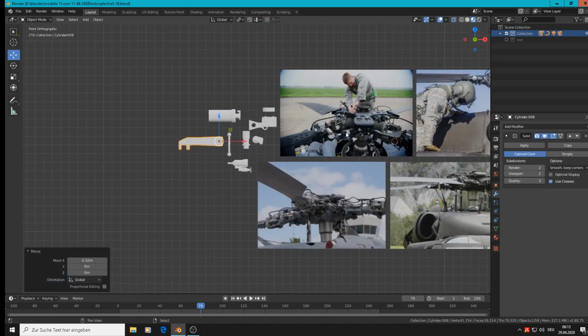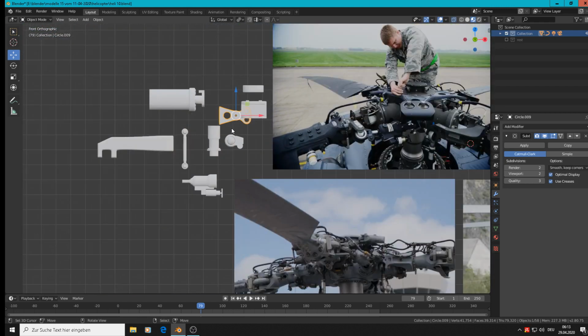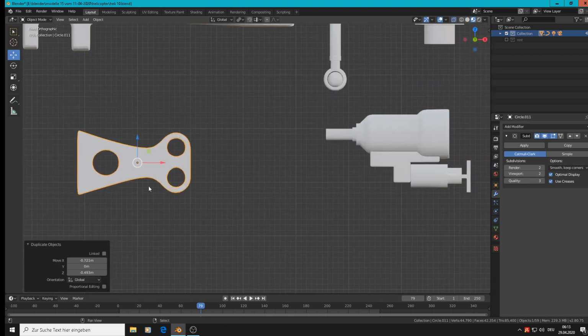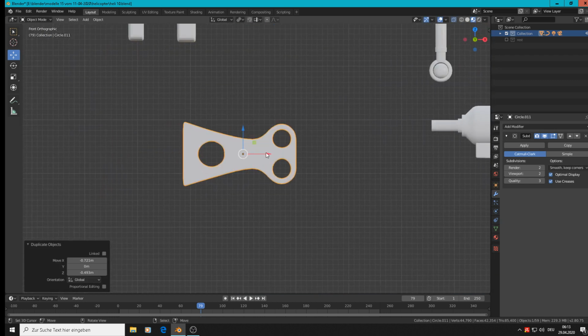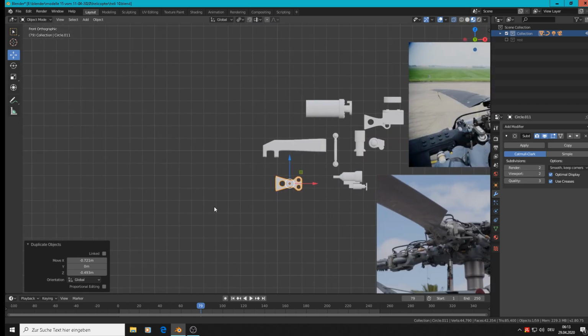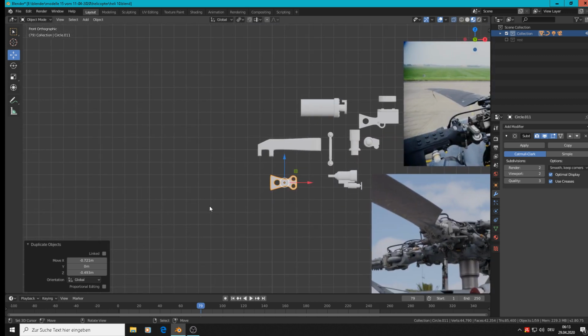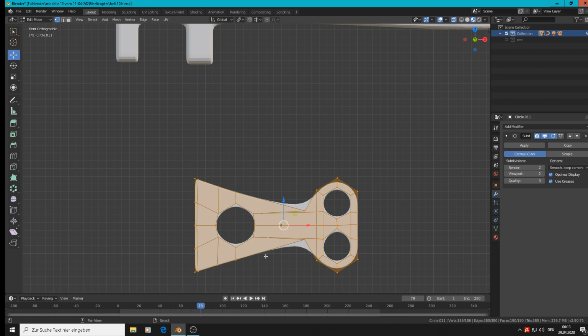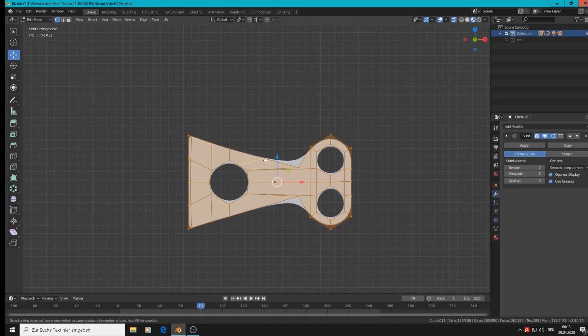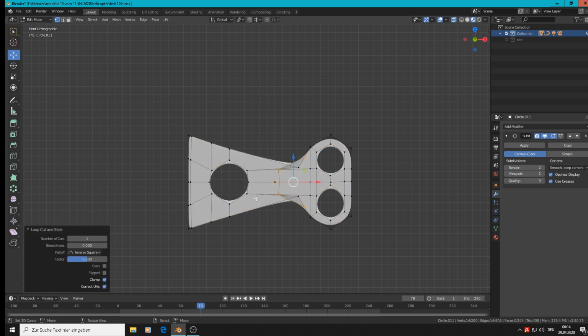Okay, so we take that one, Shift D, then we only hold that one, and the rest we kick away. So we have to make here a straight cut, switch like that, and all the other stuff we delete.